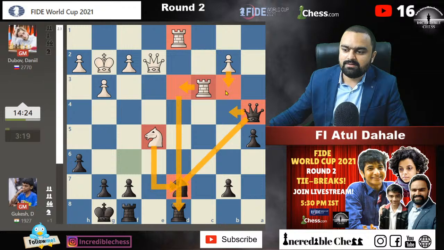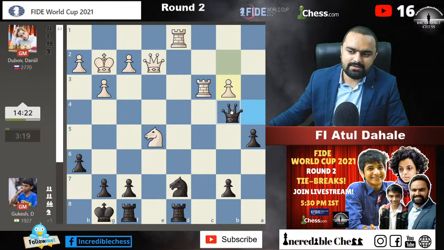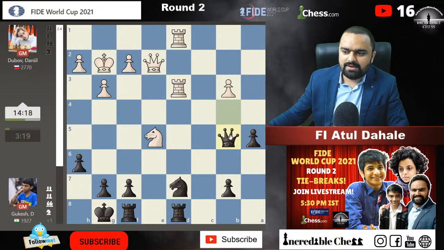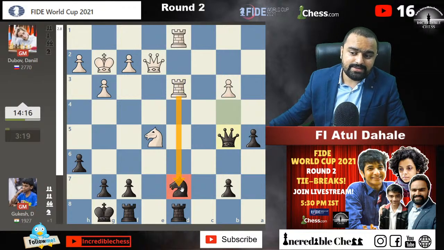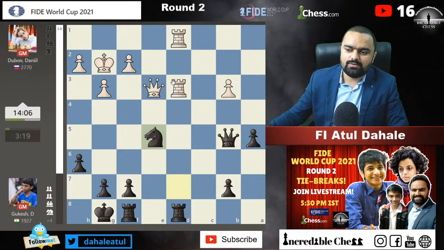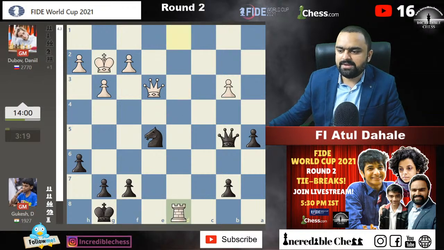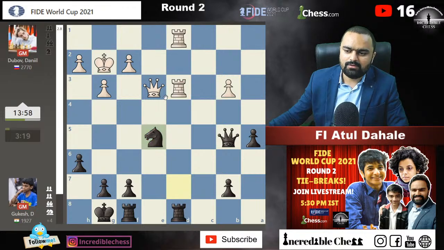Let's suppose he will play b3 at any point, and then this, and then this, and then queen b5 will be played, because still you cannot really capture on d7, because the queen on e2 will be hanging in that case. So you have to play something like queen to e3, and then the exchange will be lost, like queen e3, knight into e5, and then rook into d8. Black will be extended down in that case. You capture here, and then you capture here, or maybe it's not needed for you to capture, but okay, the exchange is gone for sure.